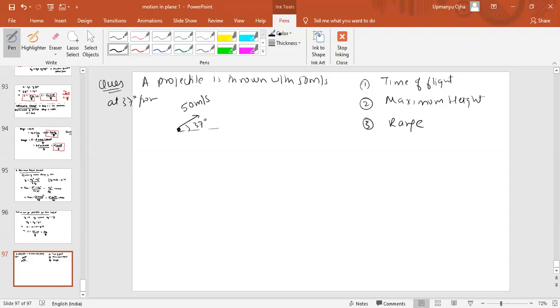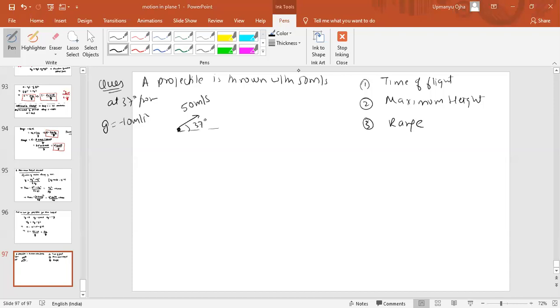Then range and height. What is the range and what is the height here? 45 is the height. Very good. And range. Take g as 10 only. Don't take as 9.8. Take g as 10 meter per second square.